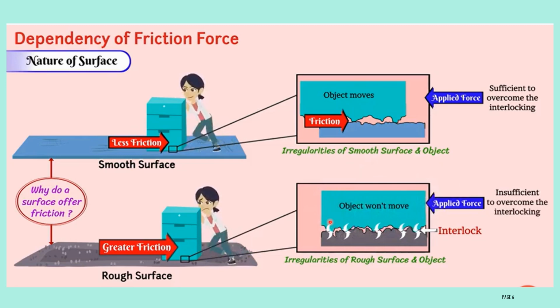This we call greater frictional force. Here you have one thing to remember. Frictional force depends upon the interlocking. If the interlocking is less, you feel less friction. If the interlocking is more, you will feel great friction.